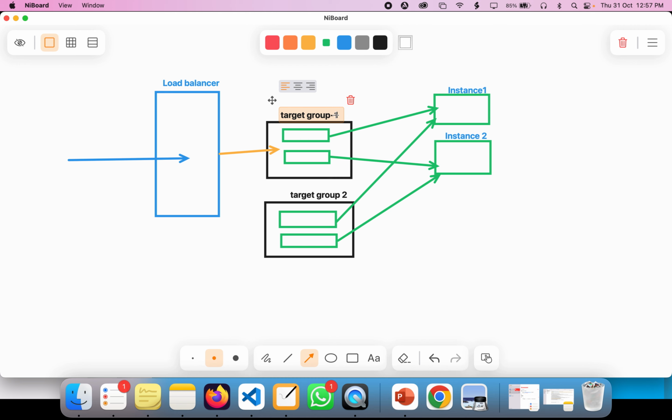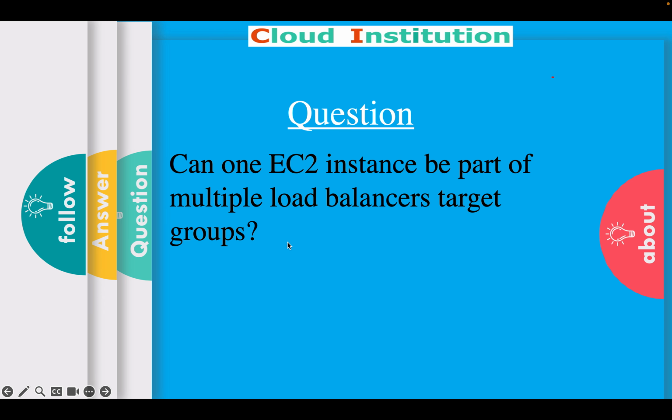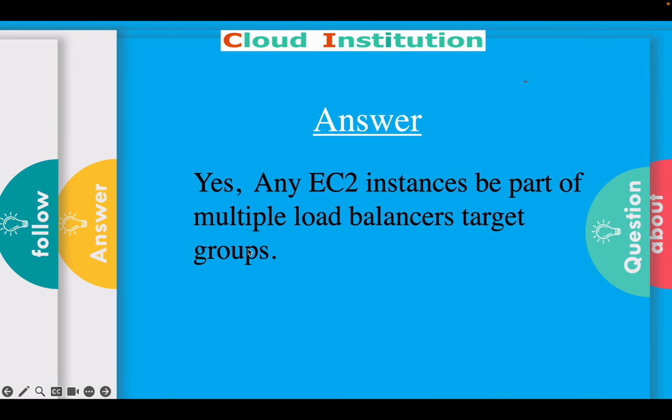So having two target groups and adding the instances to both target groups. I hope that answers the question: can one EC2 instance be part of multiple target groups? And the answer is yes. Any EC2 instance can be part of multiple load balancer target groups. Fine, so I hope you understand this concept.